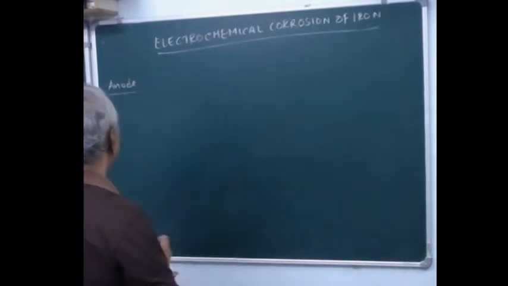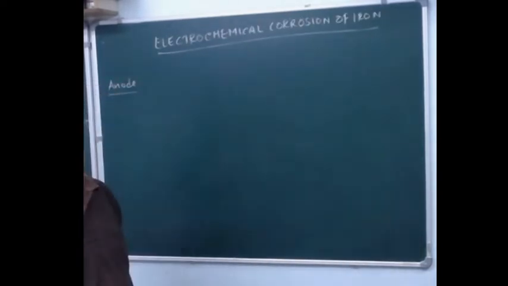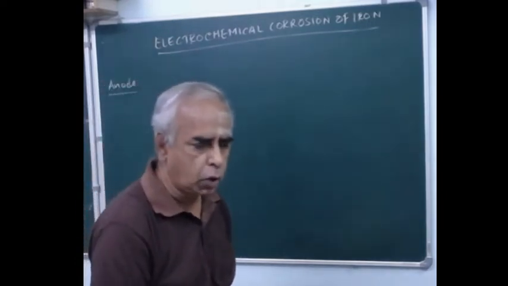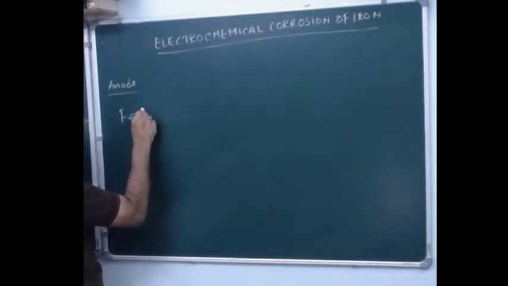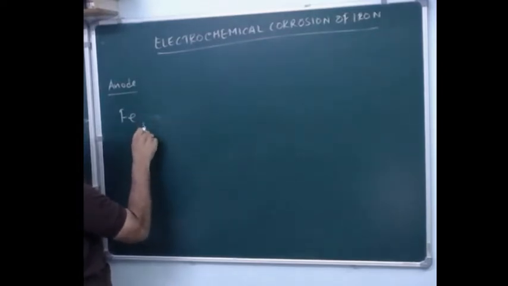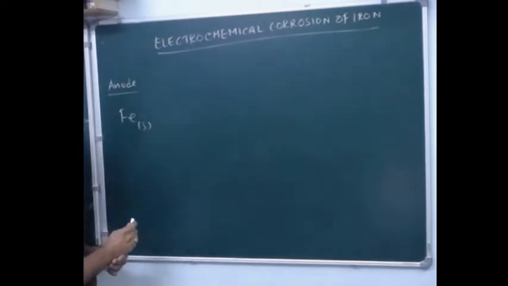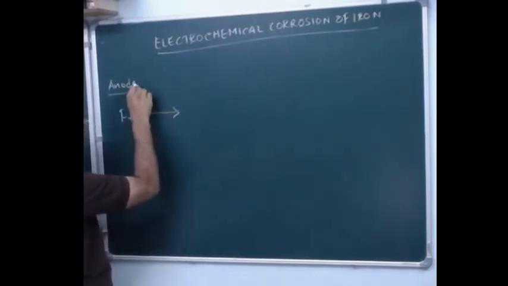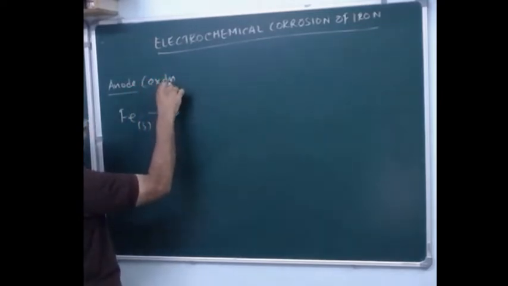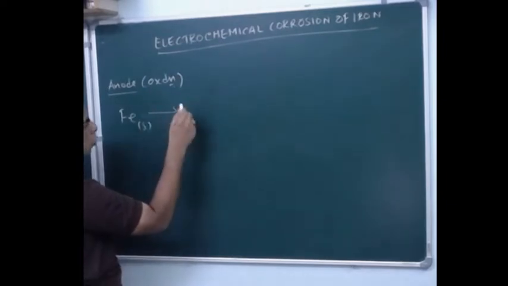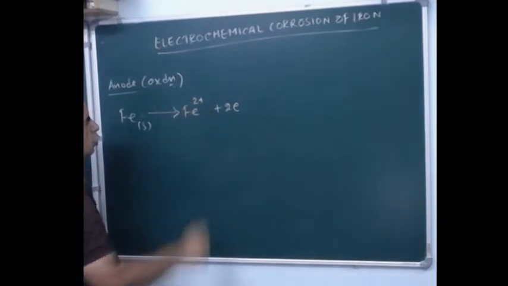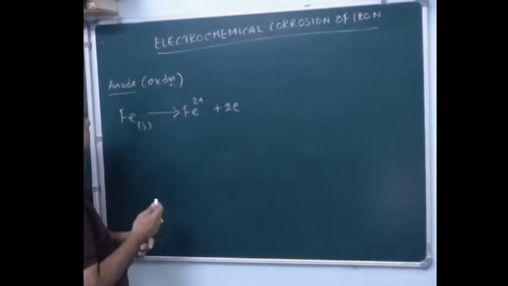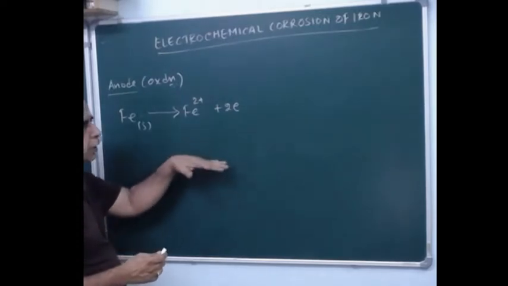Now let us talk about electrochemical corrosion. In electrochemical corrosion, we have already discussed that iron, Fe, which is in the solid form as an electrode or metal, undergoes oxidation. At the anode, oxidation takes place. Oxidation means removal of electrons, so two electrons are removed here, and thereby it becomes Fe2+. This is the oxidation, and that occurs at the anodic site of the metal.